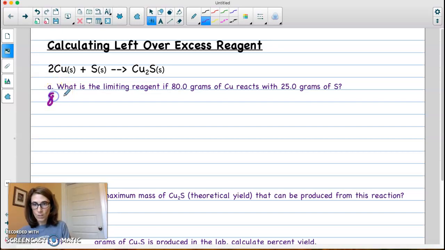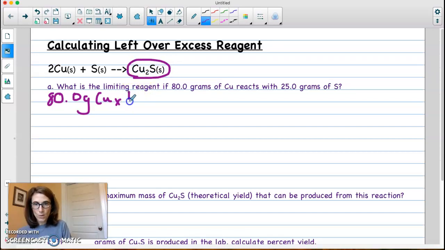So we're going to start with our 80 grams of Cu. Writing with this thing is definitely a learning curve, so please bear with my handwriting. We're going to do our three-step process to get grams of Cu to grams of Cu2S, so we want to calculate grams of this product.